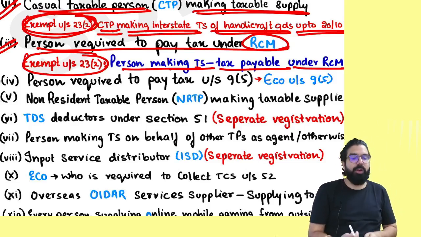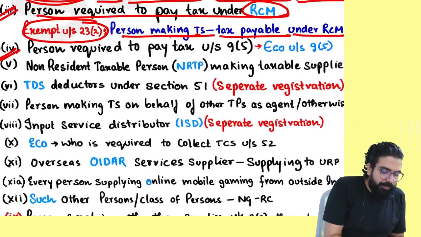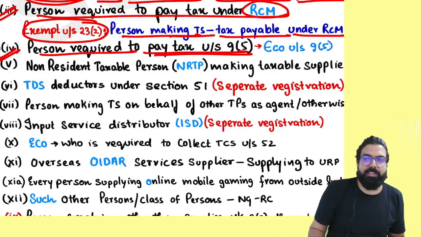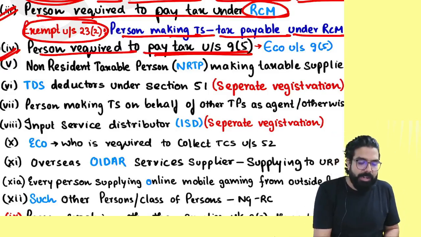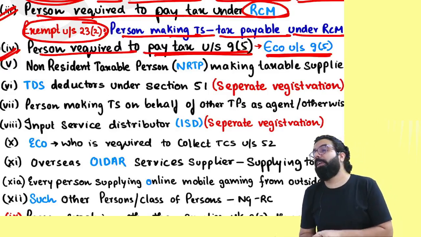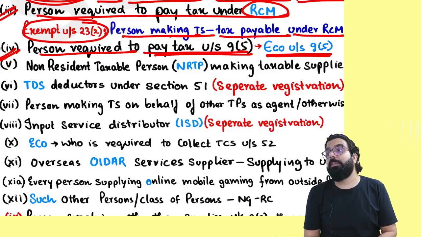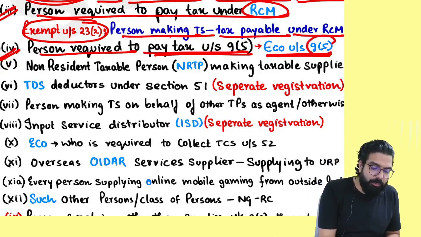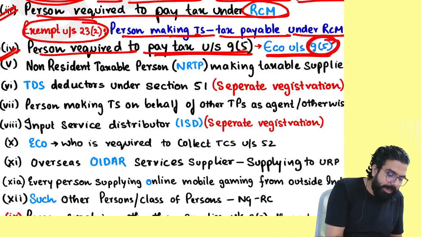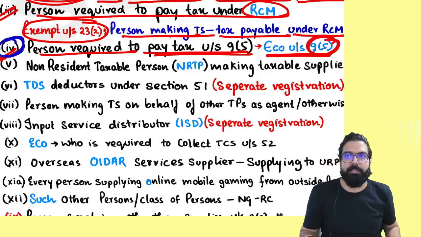Let's go ahead. Everyone over here now, listen. The next is, if you are a person who is required to pay tax under section 9(5), that is the e-commerce operator under section 9(5). Which e-commerce operator is that? Ola, Uber, etc. They are talking about the section 9(5) e-commerce operator. I am not going ahead and talking much about it now, because it will come again in the e-commerce chapter. Can I go ahead, everyone?